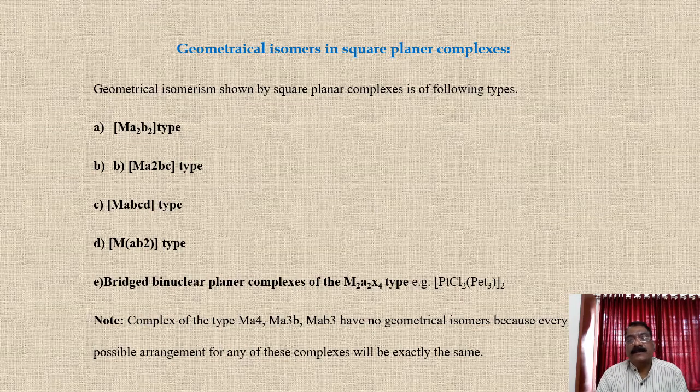Geometrical isomerism is shown by square planar complexes of these types: first, MA2B2 type; second, MA2BC; third, MABCD; fourth, M(AB)2; fifth, bridged binuclear planar complexes of the M2A2X2 type, for example [Pt2Cl2(PEt3)2]. Complexes of the type MA4, MA3B, MAB3 have no geometrical isomers, because every possible arrangement for any of these complexes will be exactly the same.